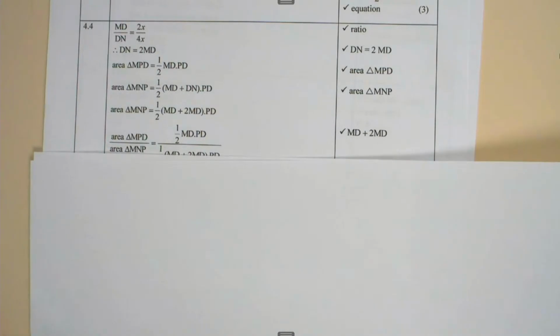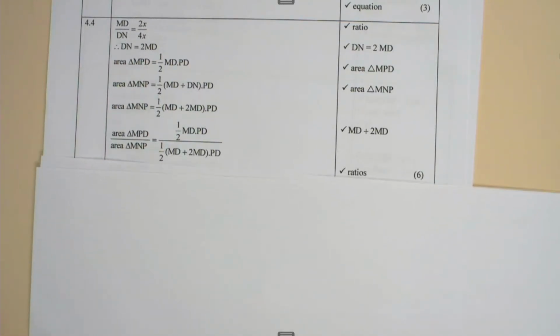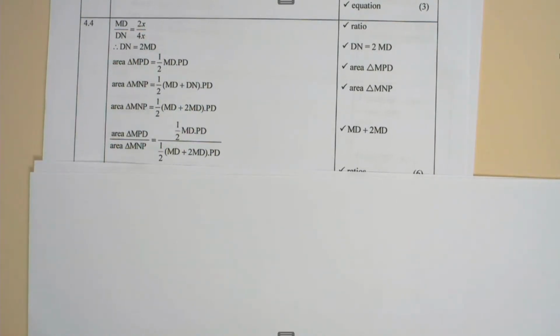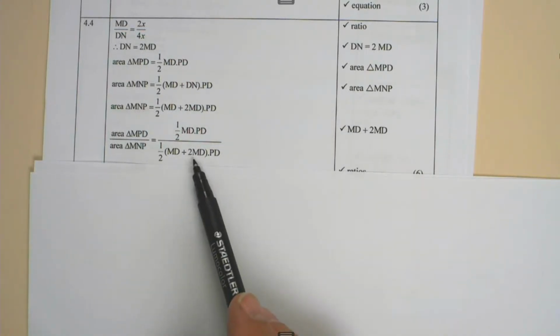Now, in this case, we can say that the area of triangle MPD over the area of triangle MNP is given as half MD times PD over half (MD + 2MD) times PD. Remember, in this case, 1 mark for MD plus twice MD.